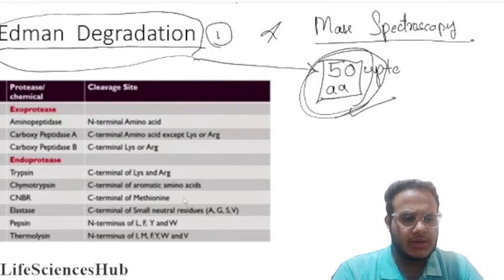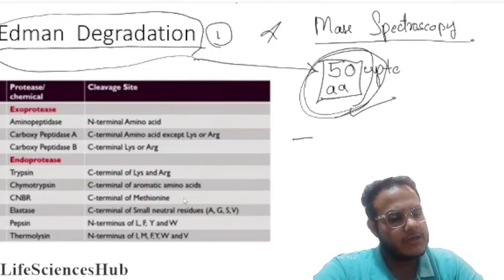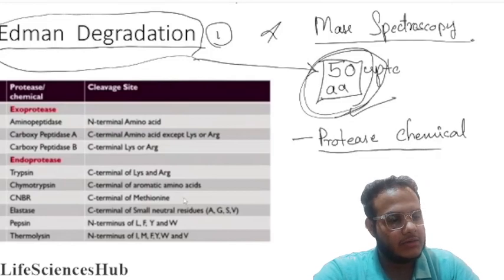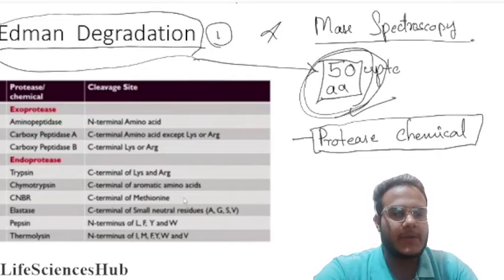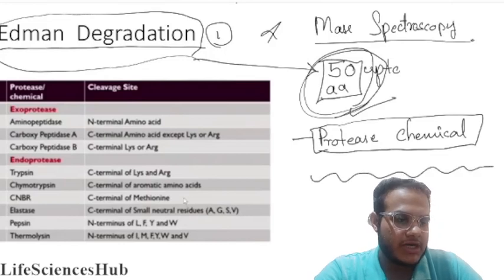To do the sequencing, we use some protease chemical. What does this protease chemical actually do? Suppose this is a polypeptide chain made up of 200 amino acids.